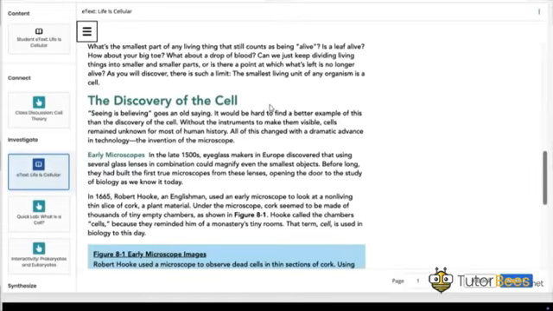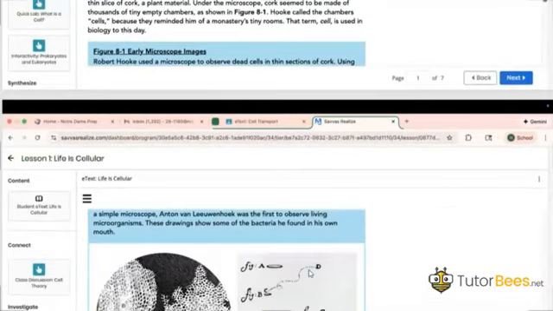So basically, the first scientist, you just should remember his name. It was Robert Hooke. You can see here. So he was the first person to discover the cell, and he discovered the cell in the bark of a tree. Basically, Robert Hooke used a microscope to observe dead cells in a section of a cork using a simple microscope.